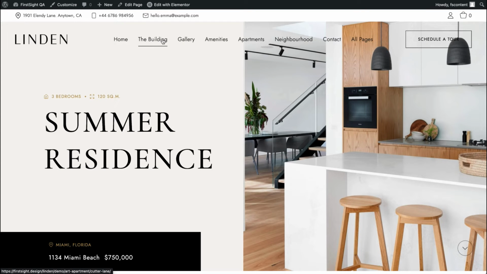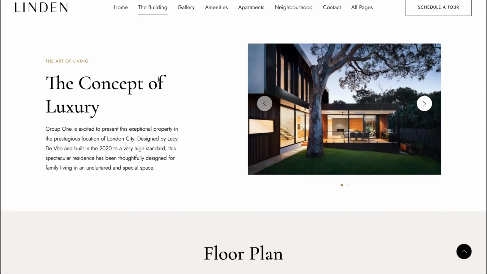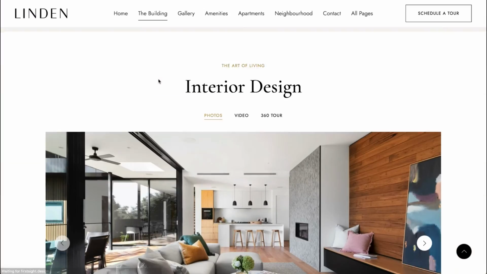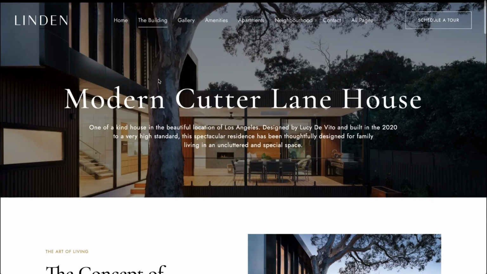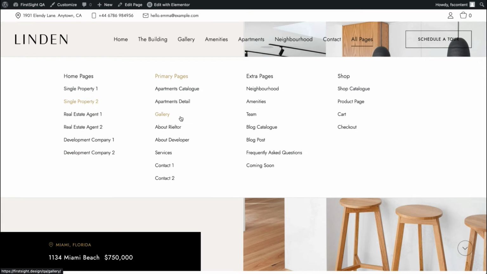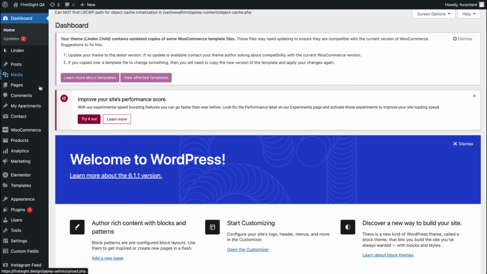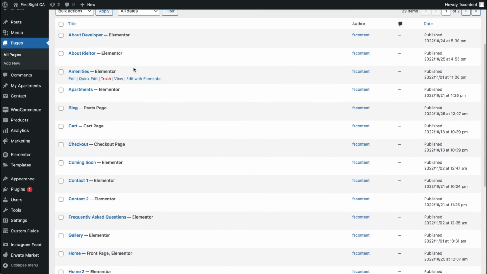We can proceed with the next page, which is the building. It is also, so let's take a look here. The building, so this is apartment. So we can proceed with all other pages. All pages are available in our admin panel pages. Here you'll see the list of all pages available on our website, and you can see that there are Elementor pages that were built using Elementor page builder, and some default pages like blog, shopping cart, checkout page.